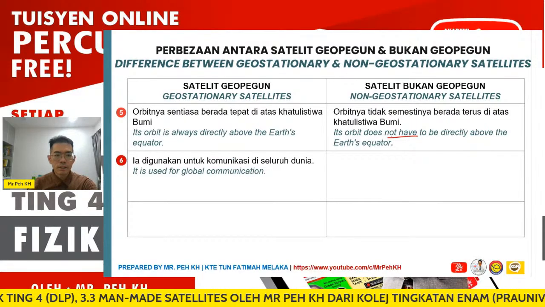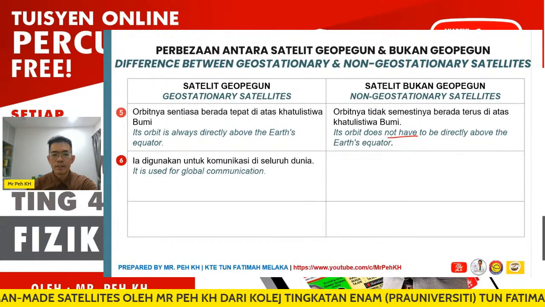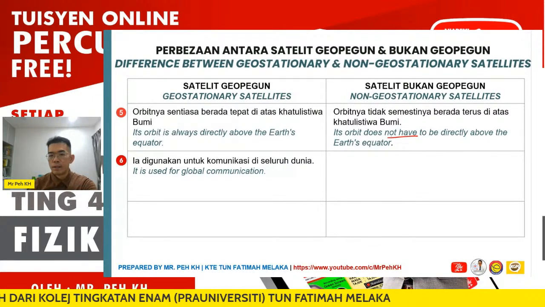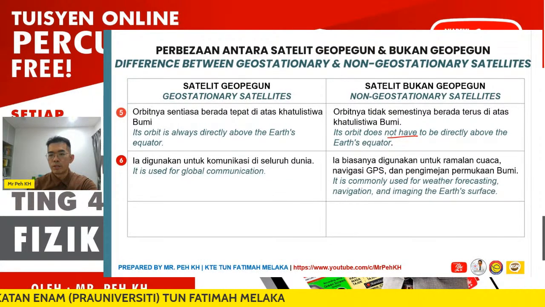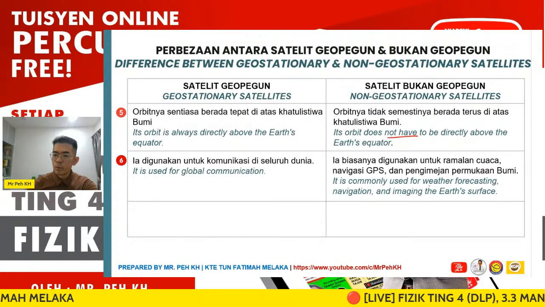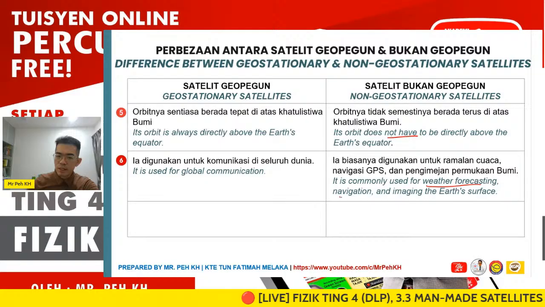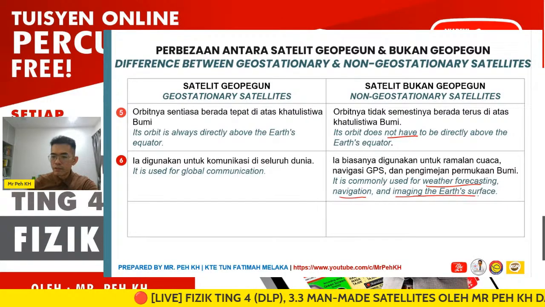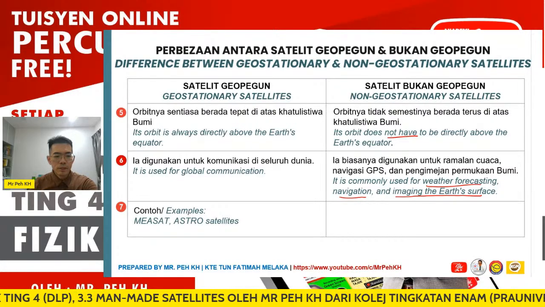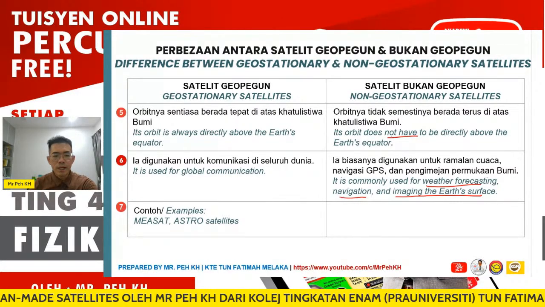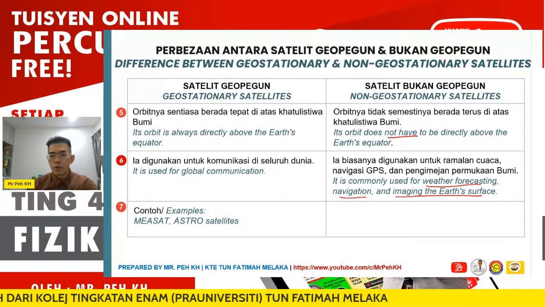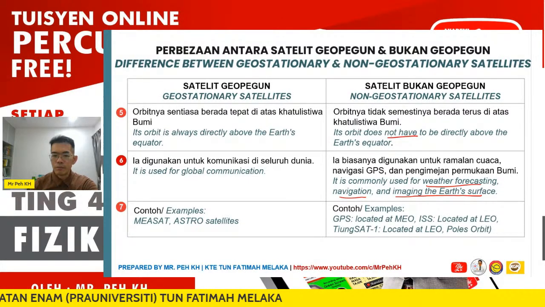Then the next here, okay, so for the geostationary satellite, it is actually used for communication purpose. Then non-geostationary satellites will be for others. They can be weather forecasting, navigation, imaging Earth surface. Okay, so for example, communication satellite, here we have MEASAT or Astro satellite. Then for non-geostationary satellite, it can be more than that.